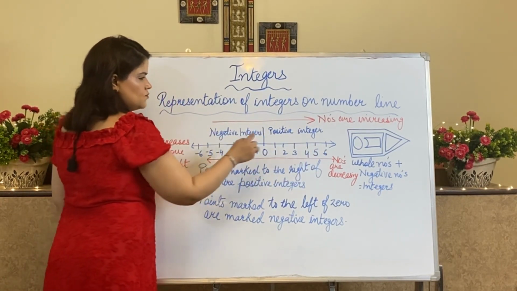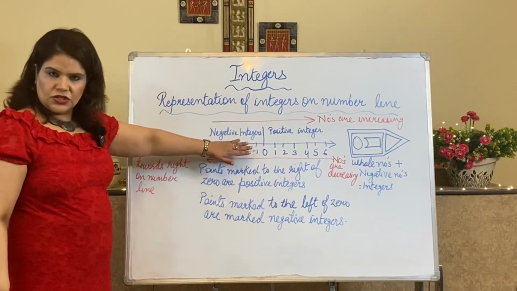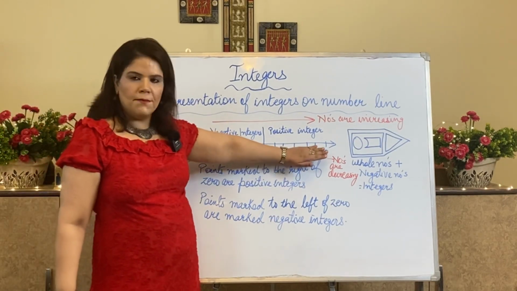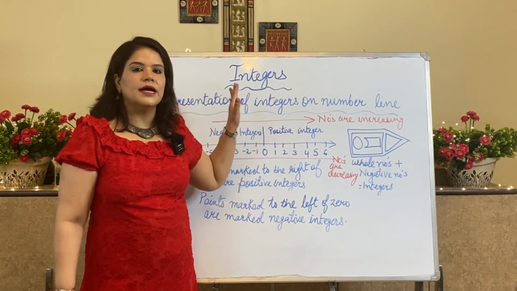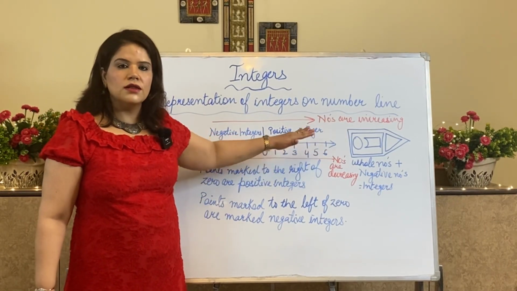5, minus 5. 6, minus 6. So these are negative integers in combination with whole numbers. 0 plus positive numbers, they become integers. So this is the representation of integers on a number line.